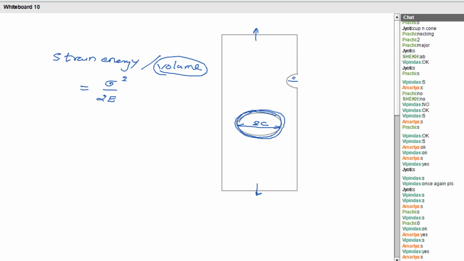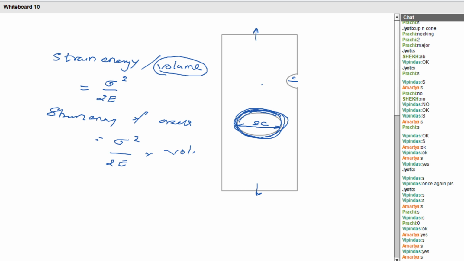Strain energy per volume of this material is sigma square by 2E. I want to find out how much strain energy gets lost due to the presence of this crack. How can I find out? Multiplying this sigma square by 2E with volume. So strain energy of the crack is equal to what? Sigma square by 2E into volume.